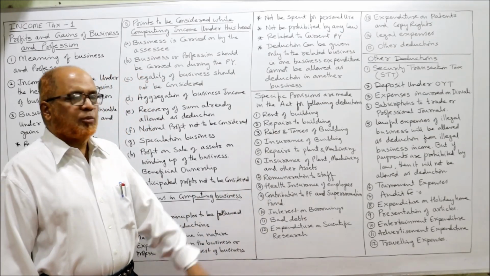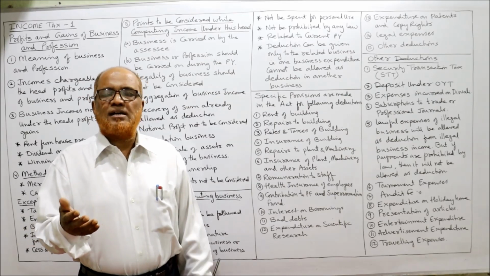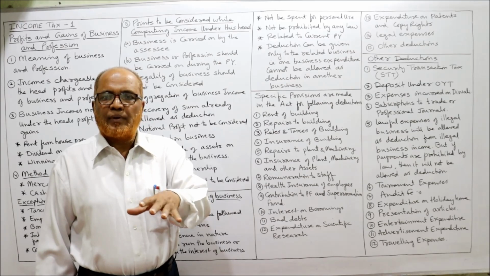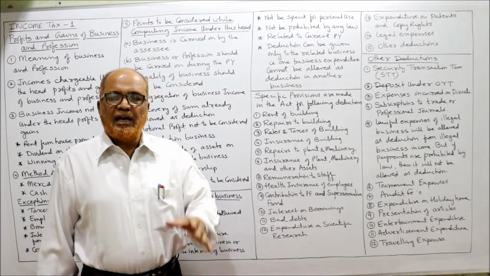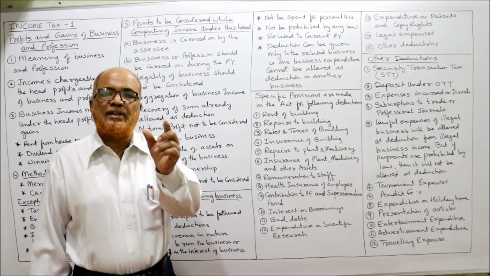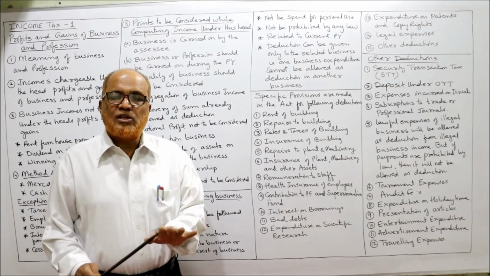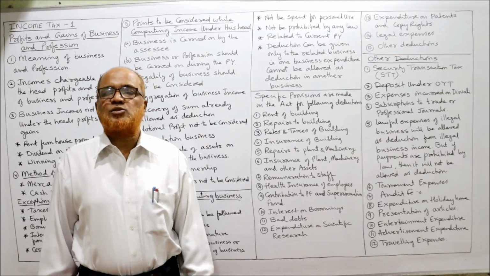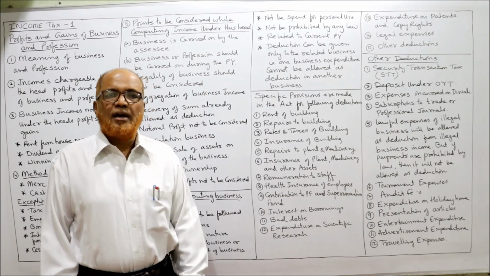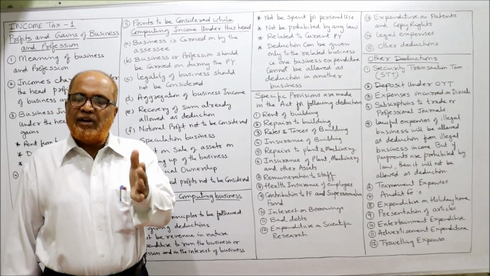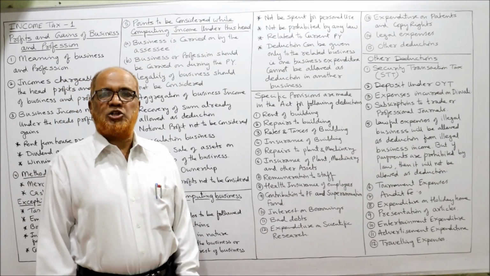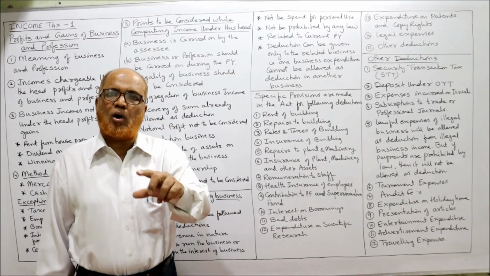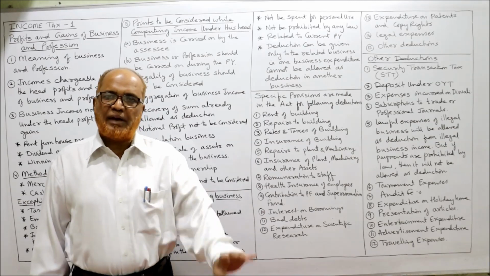Next one is repairs to building. So repairs to building will be allowed as deduction if it is own building or if it is rented building. If it is rented building, repairs will be allowed if there is an agreement to that effect. If there is no agreement regarding repairs and still the businessman has incurred expenditure on repair, it will not be allowed. Repairs are of three types: revenue repairs, capital repairs and capital expenditure. Revenue repairs will be allowed as deduction whether the building is owned or rented. Revenue repairs will be allowed.